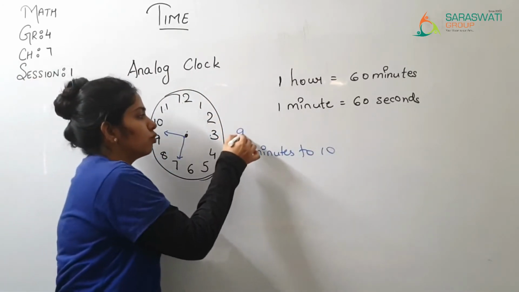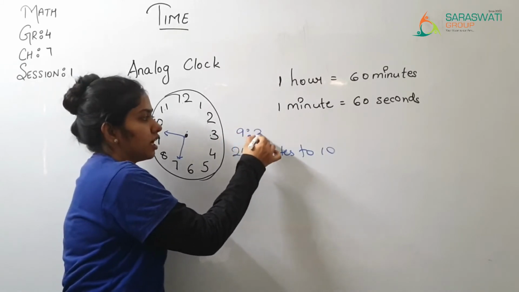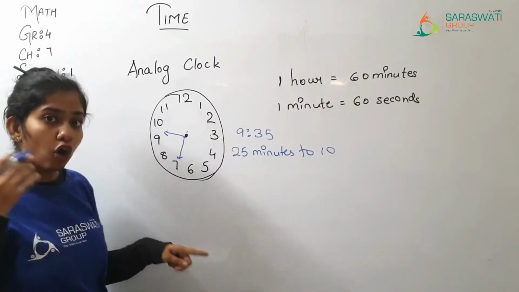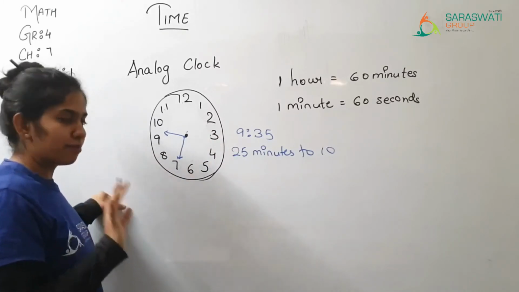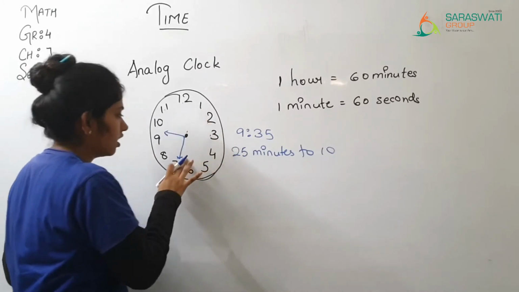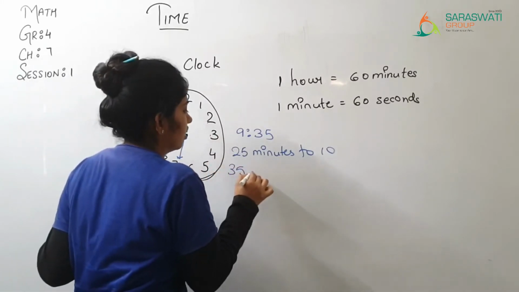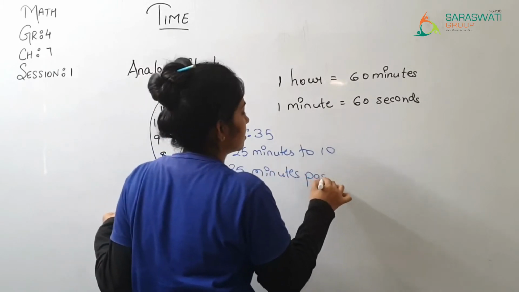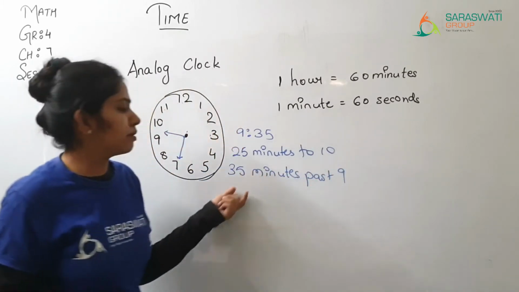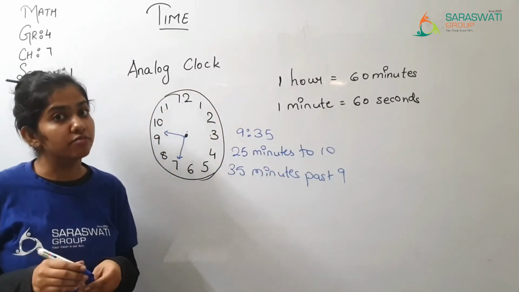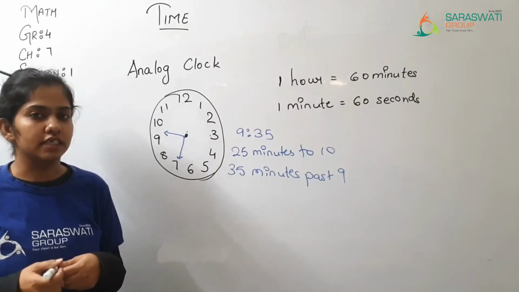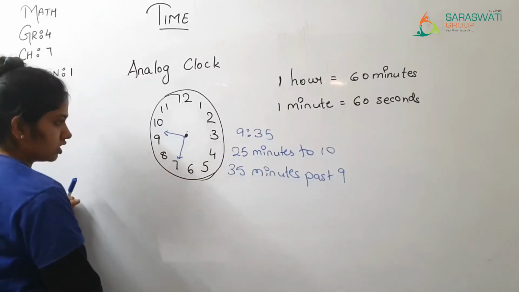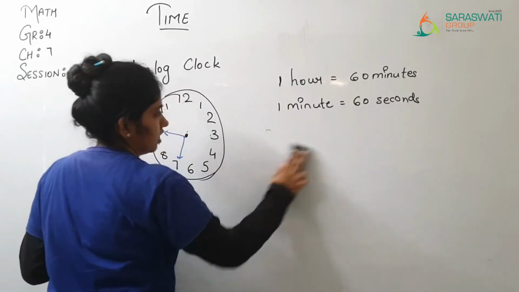In numbers we will write 9:35. But 25 minutes to 10, or you can also write it as 35 minutes past 9, that is 35 minutes, it is completed, right? So now after this we have done.